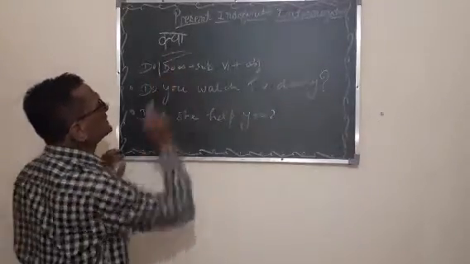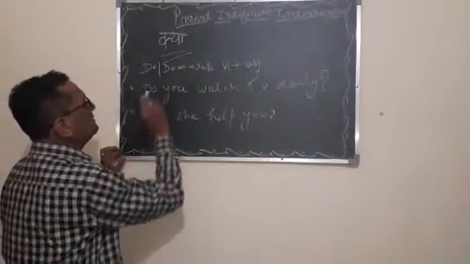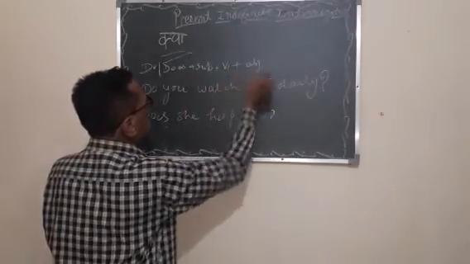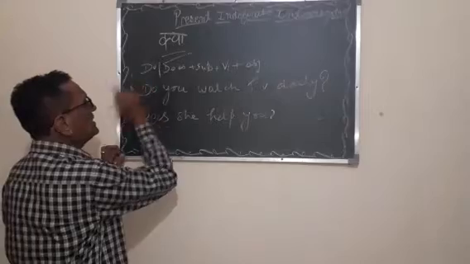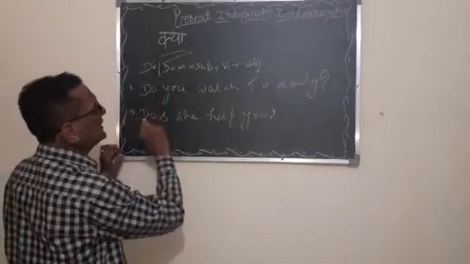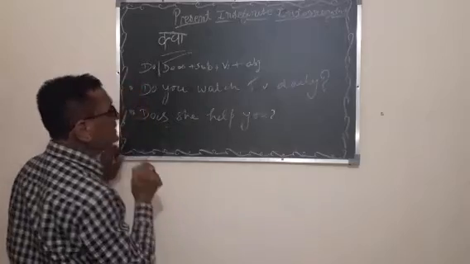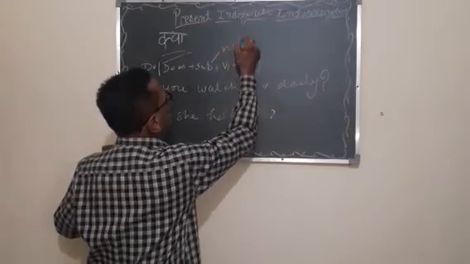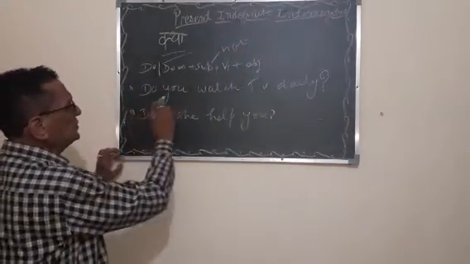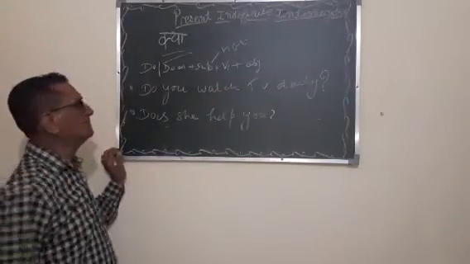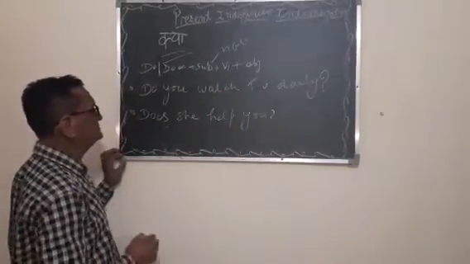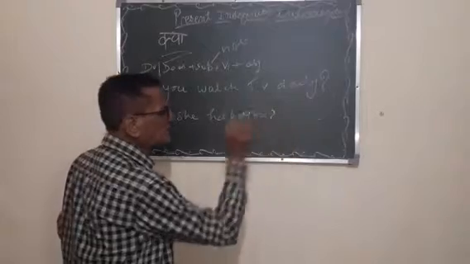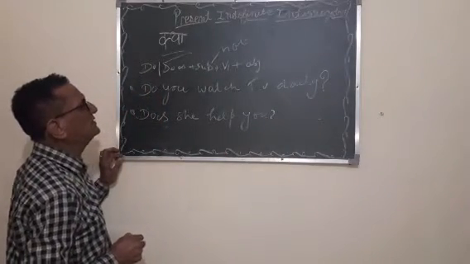यदि आपका इंटेरोगेटिव सेंटेंस क्या से स्टार्ट होता है, helping verb always comes before. Do/does plus subject plus V1 plus object. यदि वाक्य क्या से स्टार्ट हो, डू डस पहले लगाइए, फिर सब्जेक्ट, फिर V1 प्लस ऑब्जेक्ट. If the sentence is negative, you cannot write not after the subject. Do you watch TV daily? Does she help you? Does Ram not learn his lesson? Does Sita not play cricket? In this way, these are the interrogative sentences.